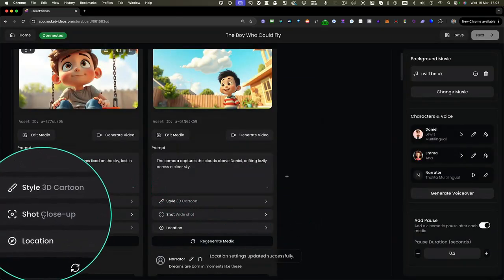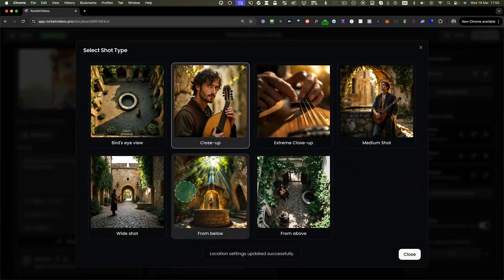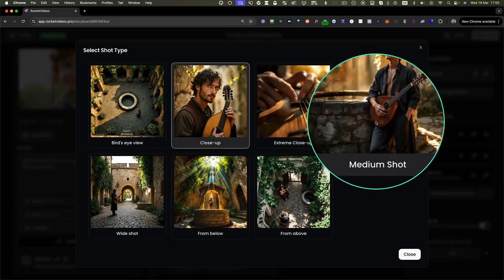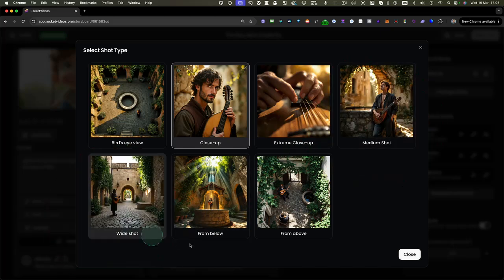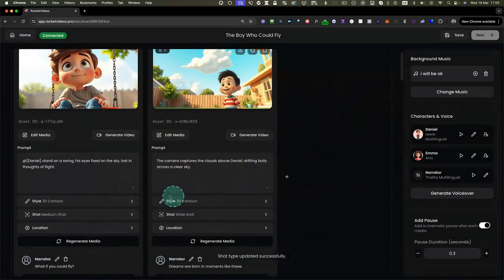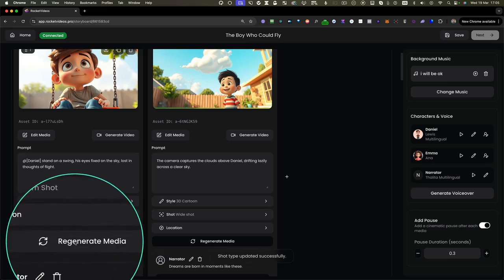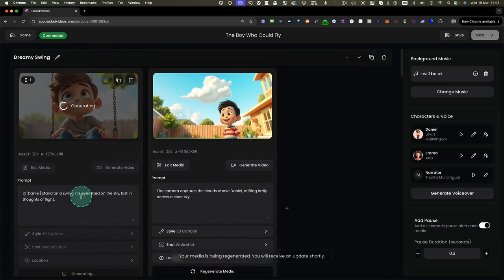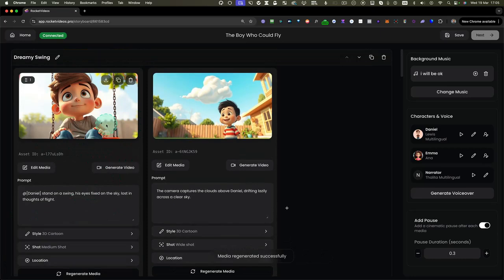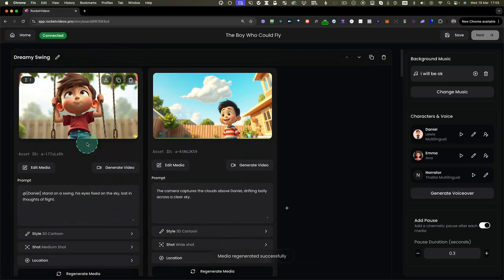And you can also say here, the shot is a close-up, but you can also say, for example, I want to have a medium shot or a wide shot, or maybe from above. But let's go with a medium shot here. And then what you can do is click on regenerate media, and this will regenerate a new image for you. As you can see, now he's standing on the swing.